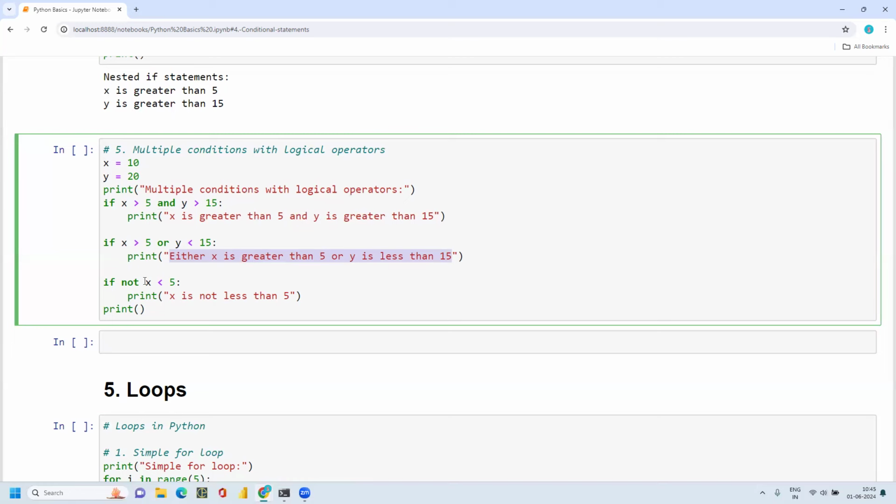Then the not operator: if not x is less than 5. x is 10, and 10 is not less than 5. Not means the opposite of this expression, so then it will print this statement. So let me run this.